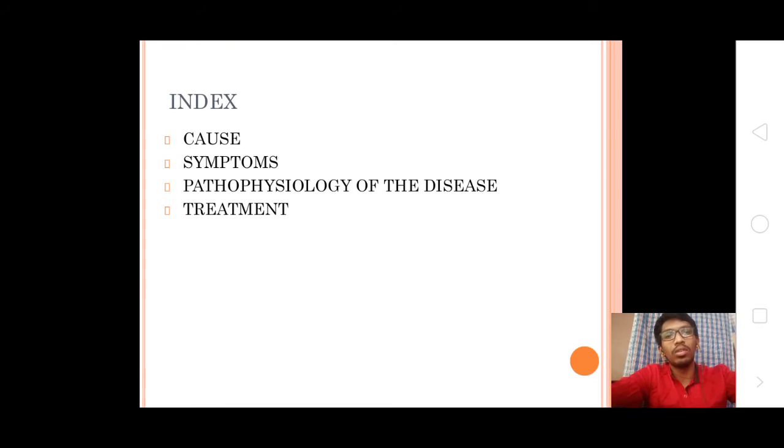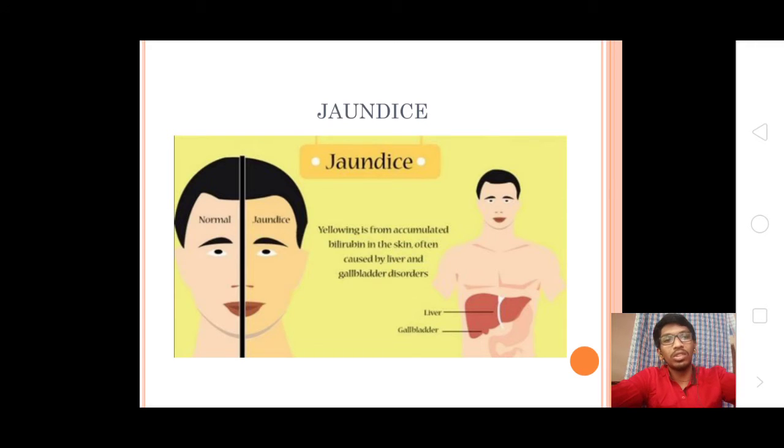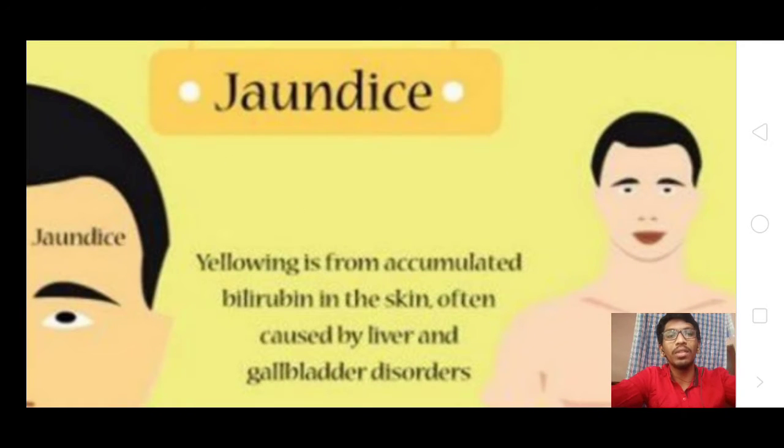We all know jaundice, which we studied, is a disorder of the digestive system. Now I will discuss only the cause, symptoms, pathophysiology and treatment of jaundice. Normally we hear that if anybody gets jaundice, it means yellowing of the skin and eyes. Mainly jaundice is an effect of the liver. You can see here, a simple way we learned in an earlier class.